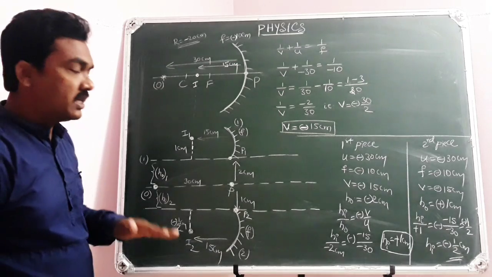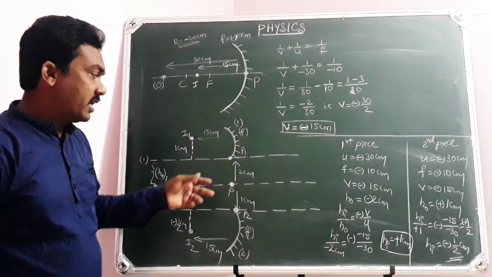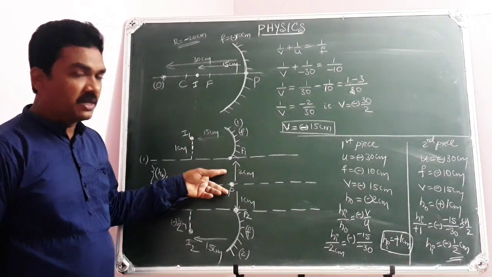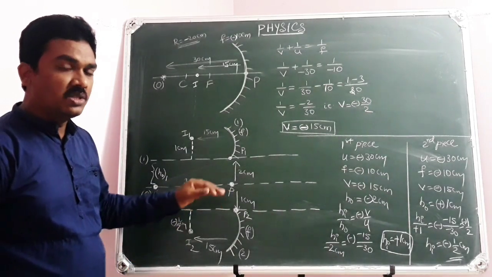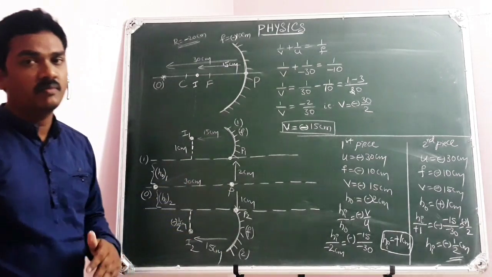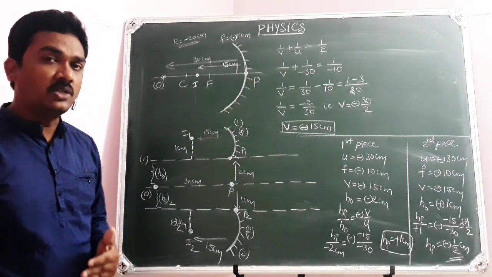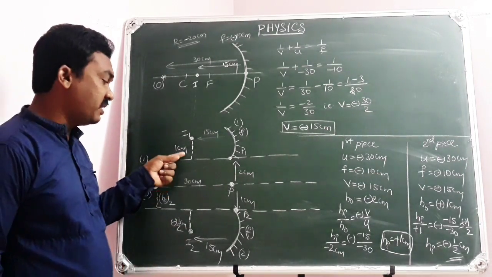Now the concave mirror is cut into two pieces along the principal axis and they are displaced perpendicular to the principal axis, so that one is 2 centimeters vertically up and the other is 1 centimeter vertically down. Then calculate the image positions and also the distance of separation between the two images.